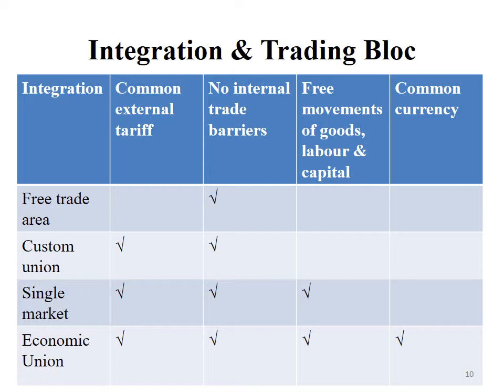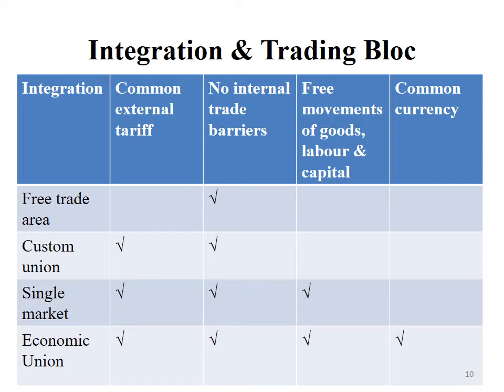Here in this slide, I have shown you the integration and trading bloc. So there are four common points: common external tariff, no internal trade barriers, free movements of goods, labor and capital, and common currency. So this is like a summary for all the types of trade barriers. We'll look at one by one.